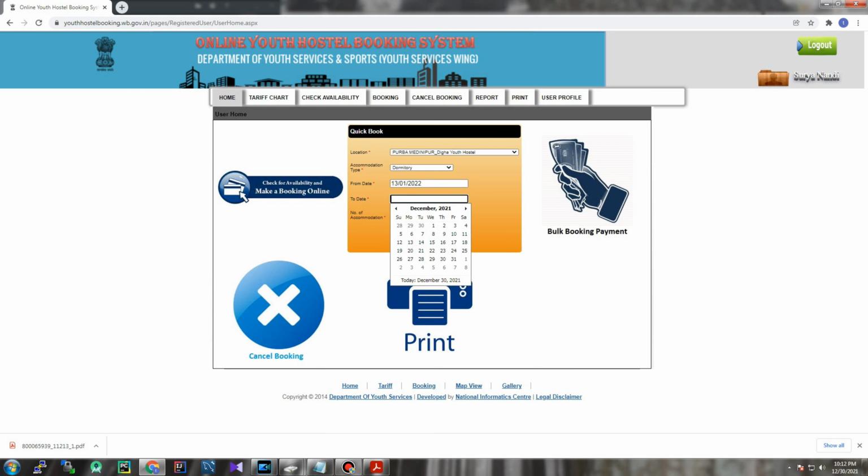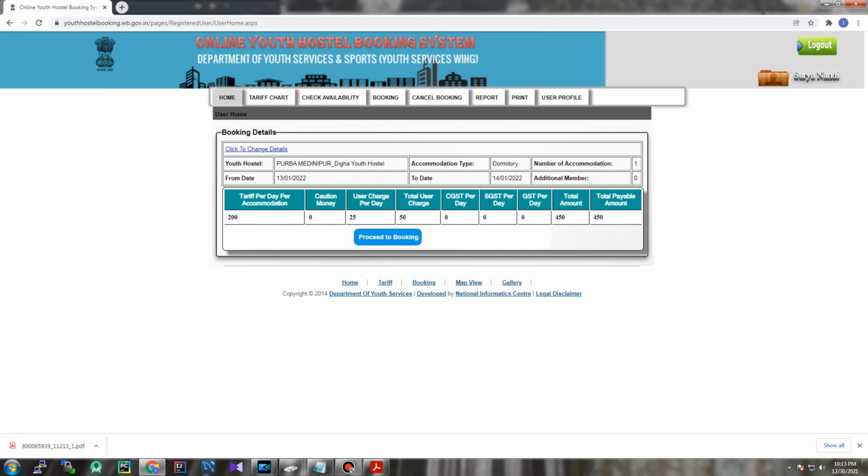Suppose I am giving 13th January 2022 to 14th January 2022, 2 days, and one bed of accommodation. As it is a dormitory, I will get one bed from the dormitory room. Now click on the show total cost button. You can see that the total cost is 450 for 2 days, 25 is the usage charge per day. So you have to pay 450 in total for 2 days for a single bed in the dormitory.